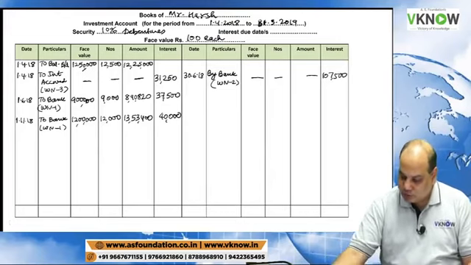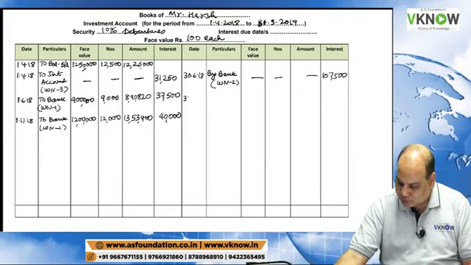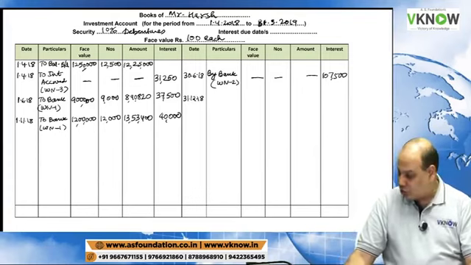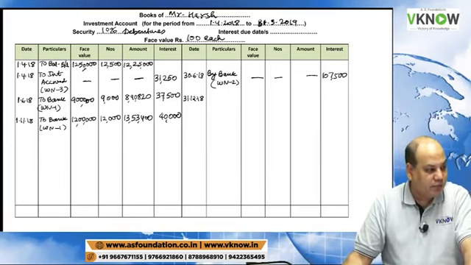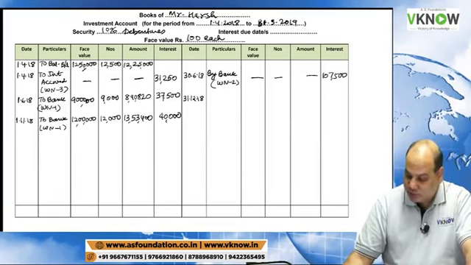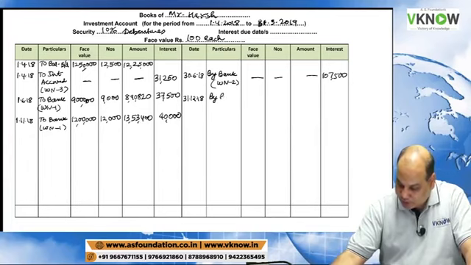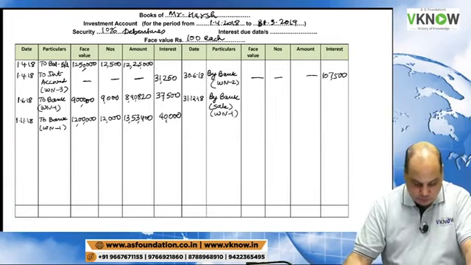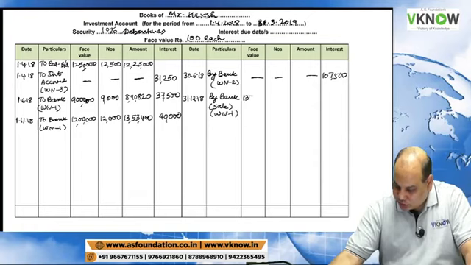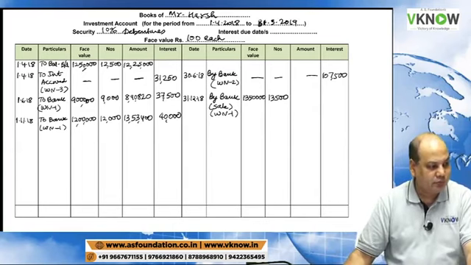Then there was a sale transaction on 31st December 18. So you will write by bank, sale, working note 1. You have sold 13,500 units, which means 13 lakh 50,000.